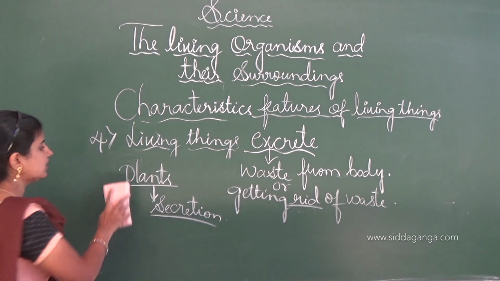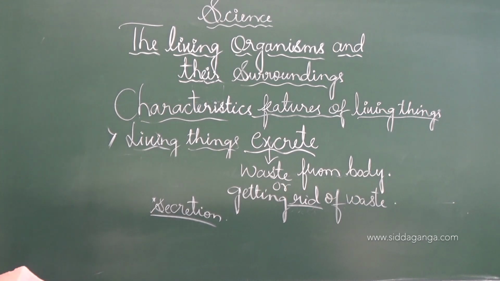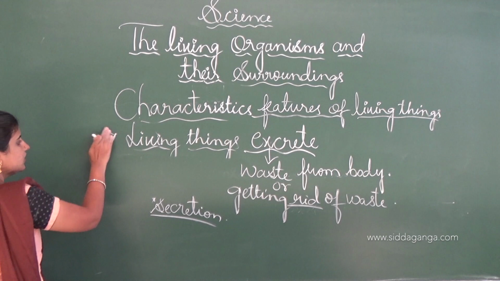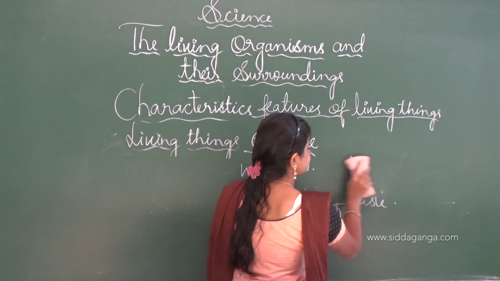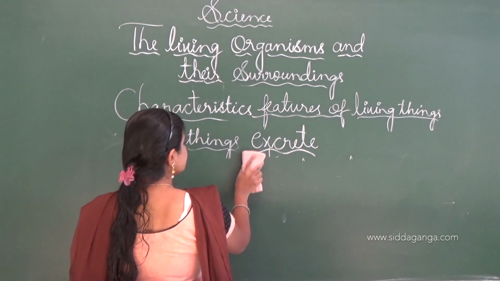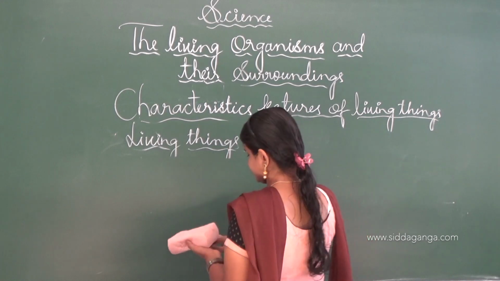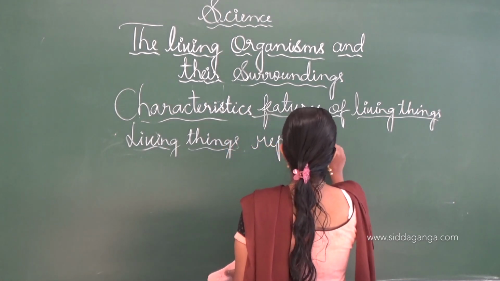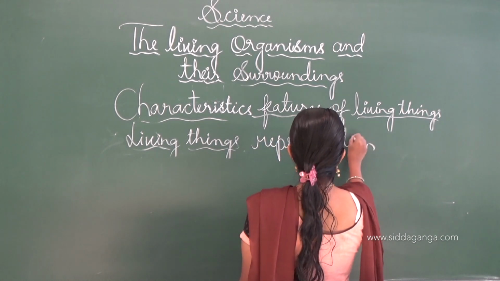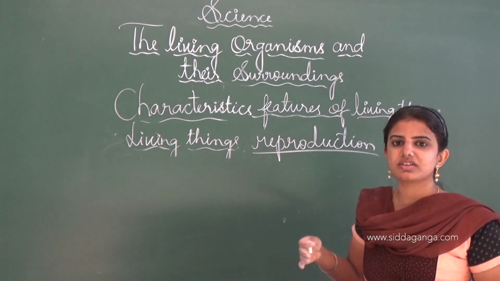The next one is that living things can reproduce. See, reproduction is one of the important phenomena in living things. Reproduction is nothing but the producing of offspring or baby ones.